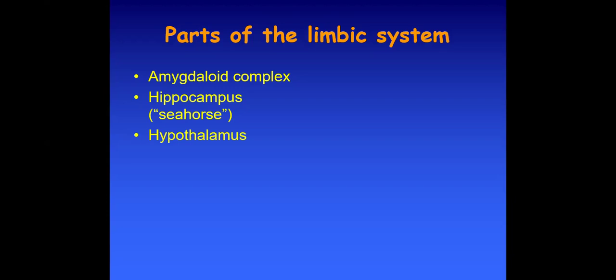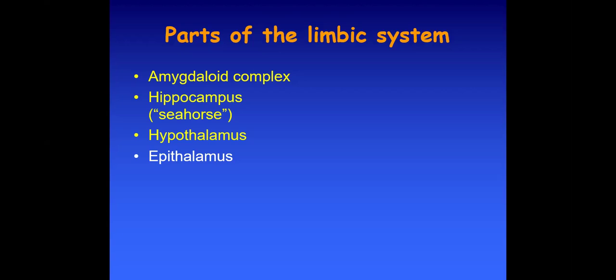These three structures, the amygdaloid complex, the hippocampus, and the hypothalamus, are the important structures of the limbic system. That's why they are highlighted in yellow, while the other structures listed in the upcoming bullets are also part of the limbic system, but they are not so important and not so active in action.